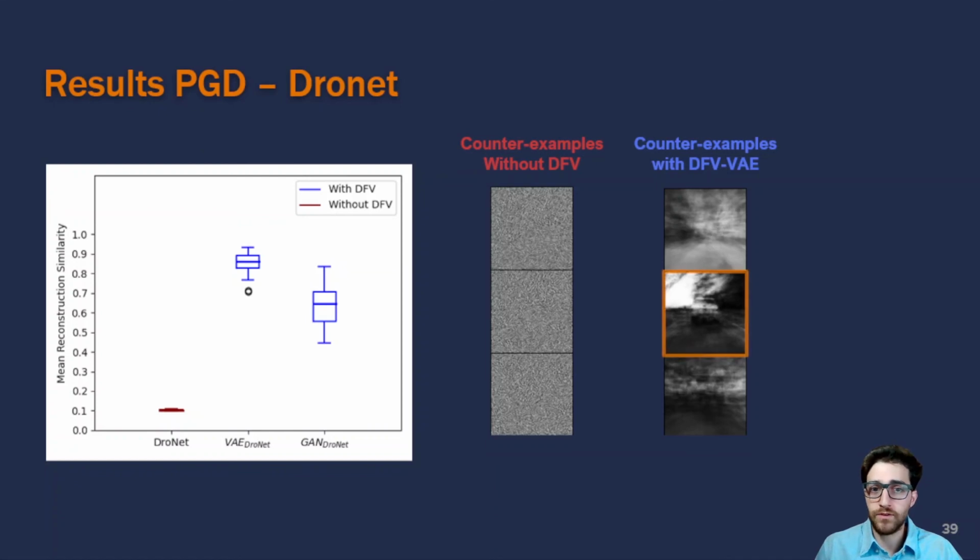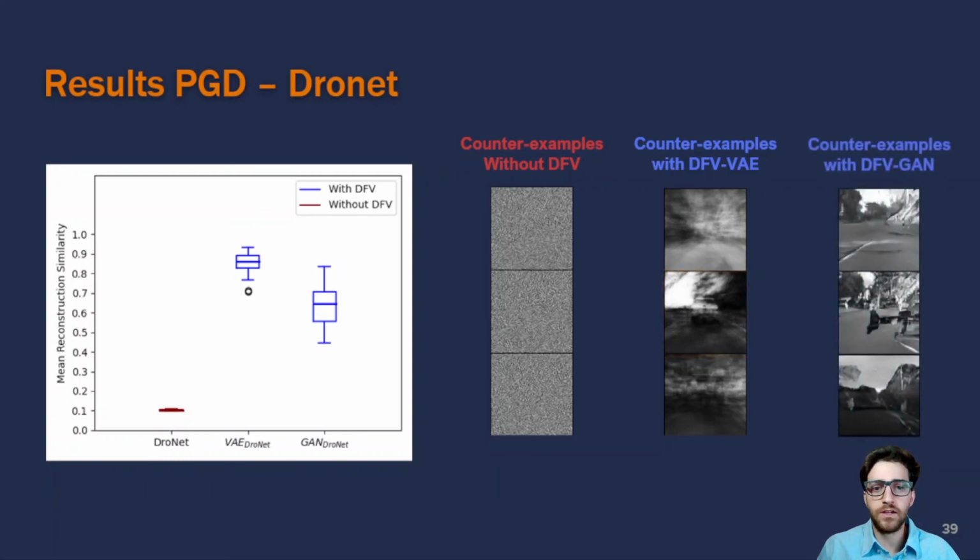If we look closer at the image in the center, we can see the back of a car or a truck. Lastly, here are the counterexamples produced by DFB with a GAN. Again, the 3 images show some sort of road and some trees or mountains. Furthermore, the GAN images look sharper than the ones produced by the BAE.